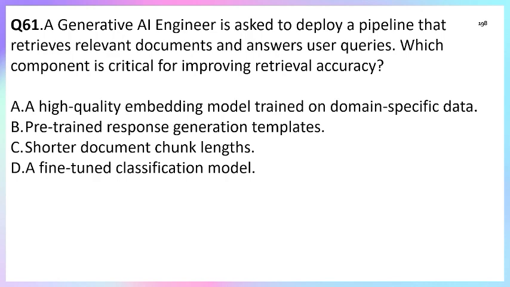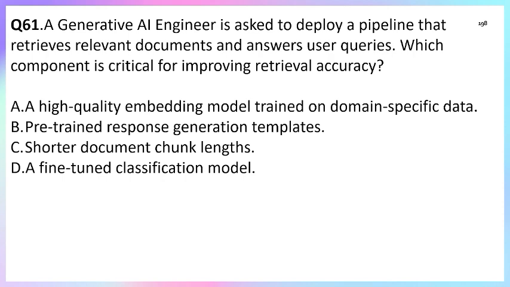Question number 61. A generative AI engineer is asked to deploy a pipeline that retrieves a relevant document and answers a user query. Which component is critical for improving retrieval accuracy? The question is about retrieving a proper document for the user query. So which component is crucial for that?